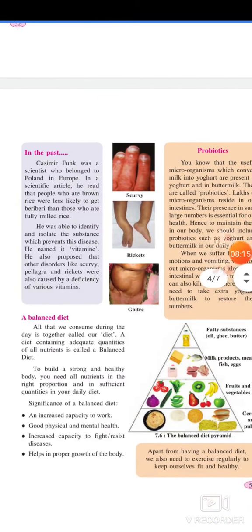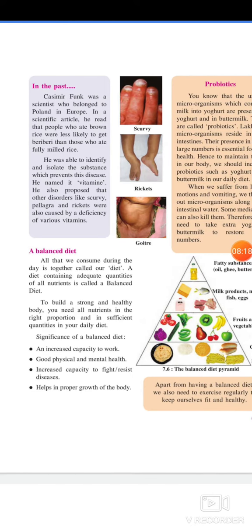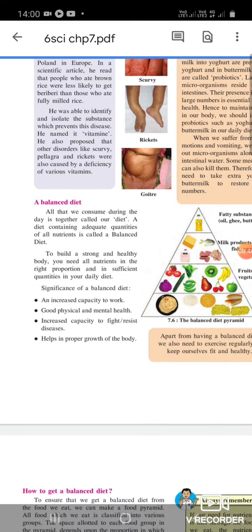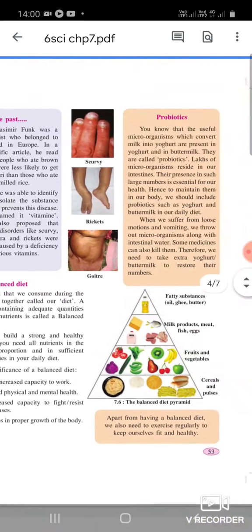In the past, Casimir Funk was a scientist who belonged to Poland in Europe. In a scientific article, he read that people who ate brown rice were less likely to get beriberi than those who ate fully milled rice. He was able to identify and isolate the substances which prevent these diseases. He named it vitamin. He also proposed that other disorders like scurvy, pellagra, and rickets were also caused by the deficiency of various vitamins.